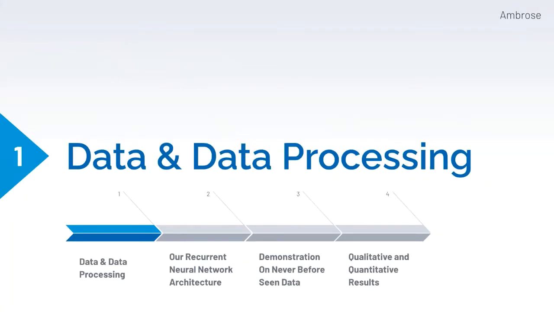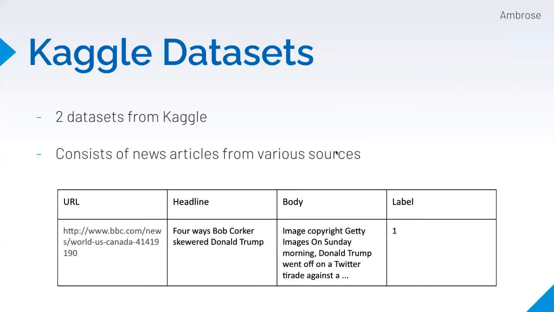We took two datasets from Kaggle, both of which contain news articles from various sources. Below is an example taken from one of our datasets. It contains a URL, a headline, the body of the article, and a label. A label of 1 means the article is real, and a 0 means it is fake.